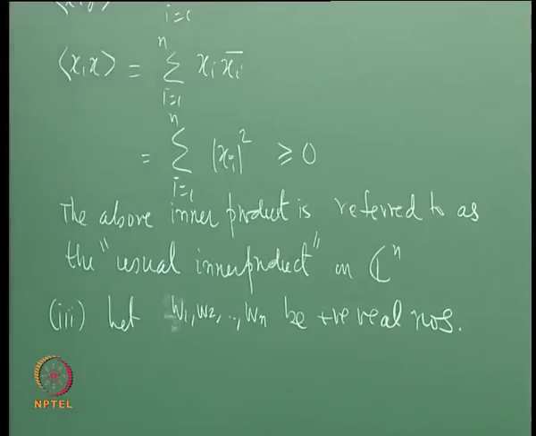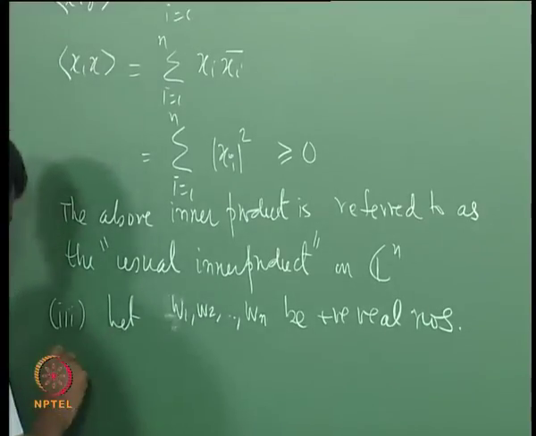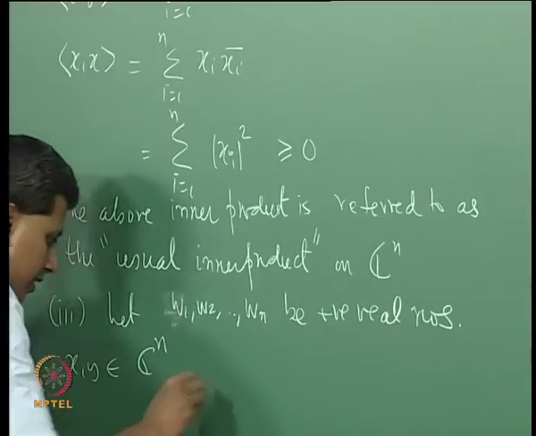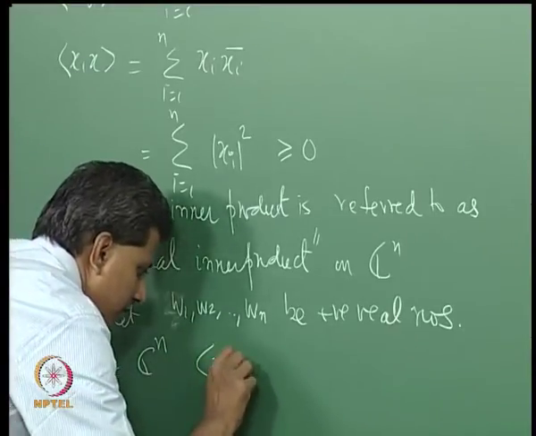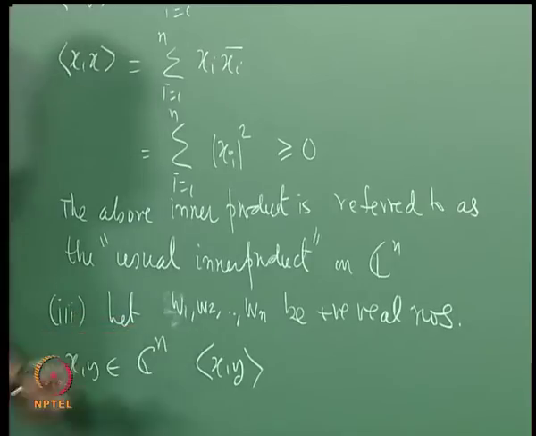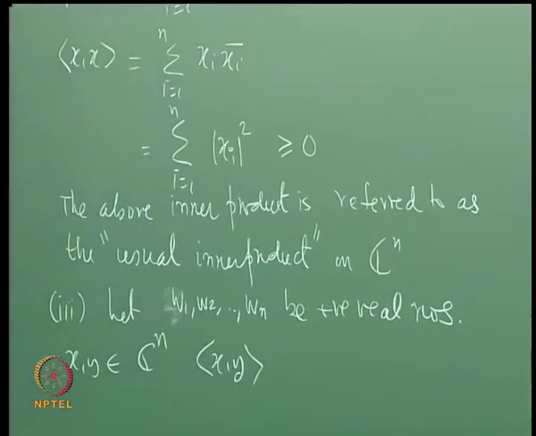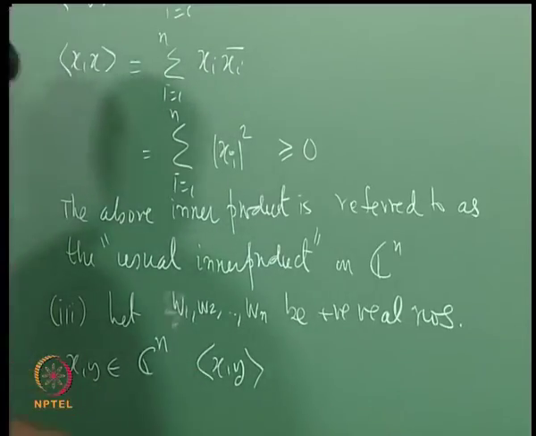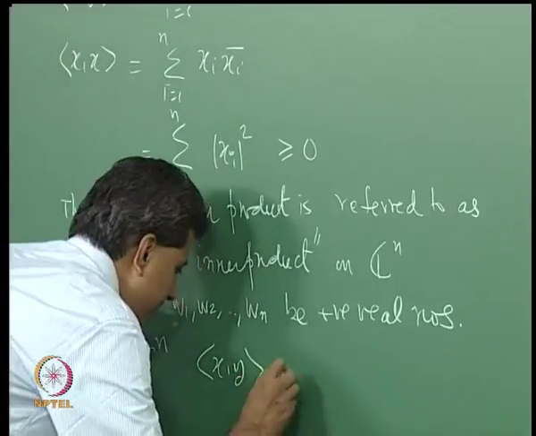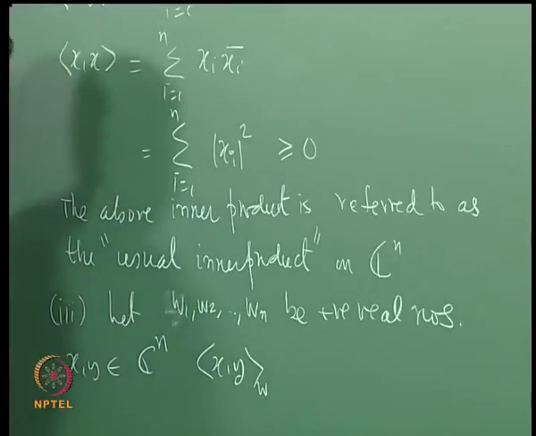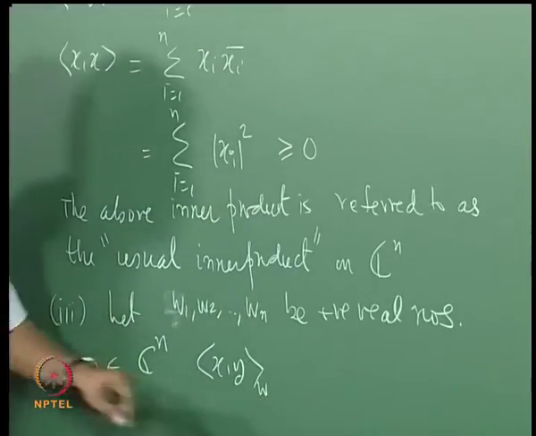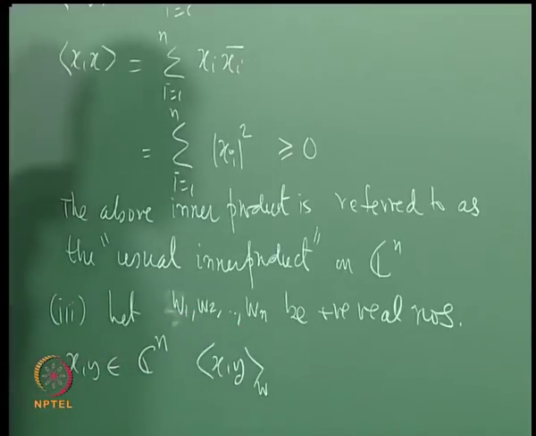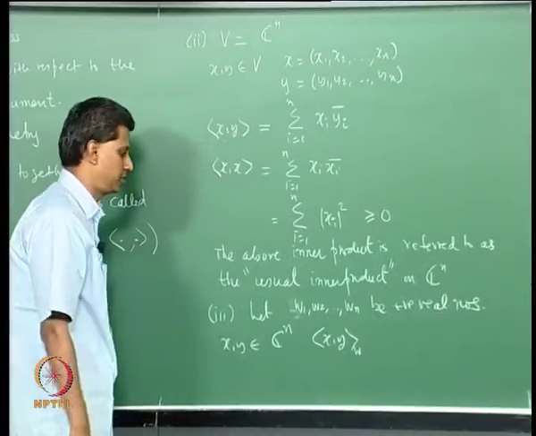For x, y in Cn, I can define an inner product with respect to these numbers. This is another inner product. I will call it the inner product W, the inner product with respect to W. W denotes the set of numbers W1 through Wn, each of them being positive.